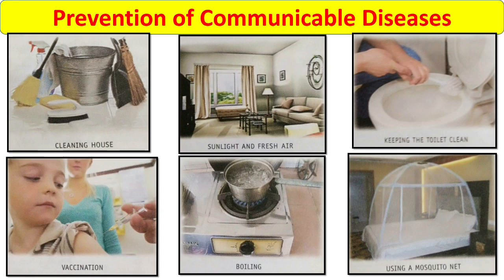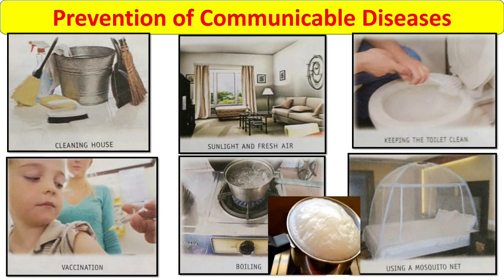Impure water should be boiled for about 10 to 15 minutes and then stored in a clean and covered container. The next one is that germs in milk are killed by pasteurization.